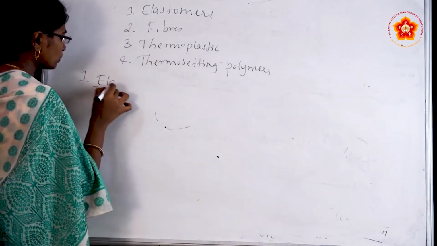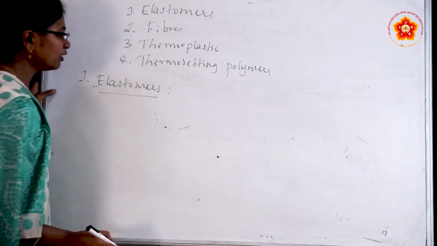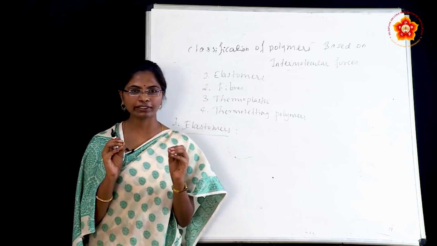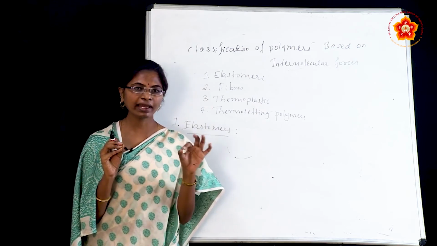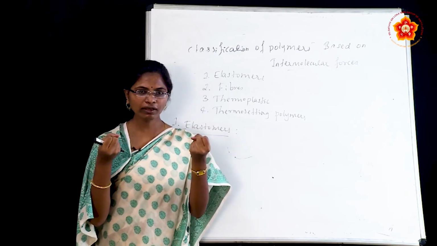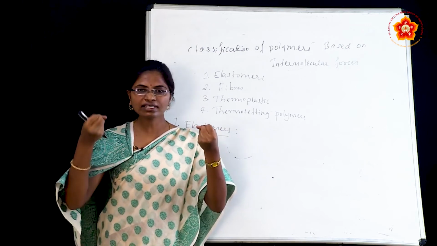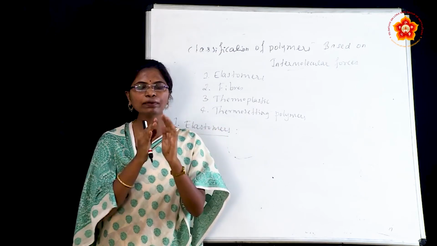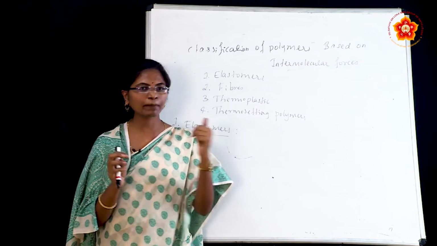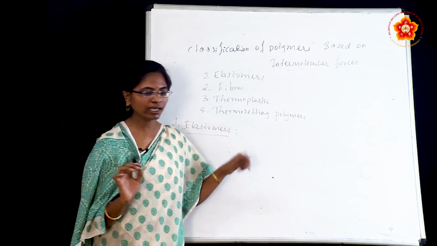What are elastomers? We are very familiar with this word, elastomers, like rubber, a rubber-like solid compound. Suppose you have a rubber in your hand. When you stretch it, it stretches, isn't it? When you release the external force, it comes back to the same original position. All those kinds of compounds come under elastomers. They have the elasticity property.